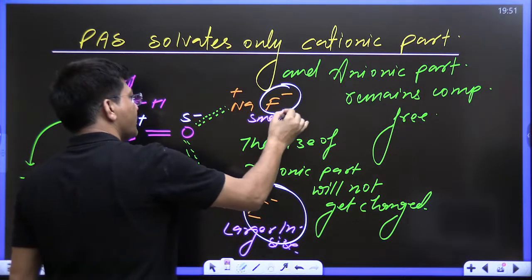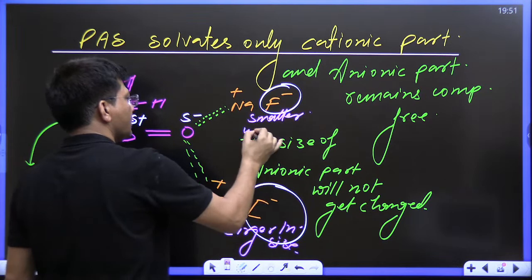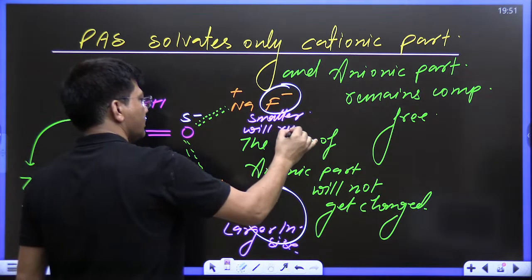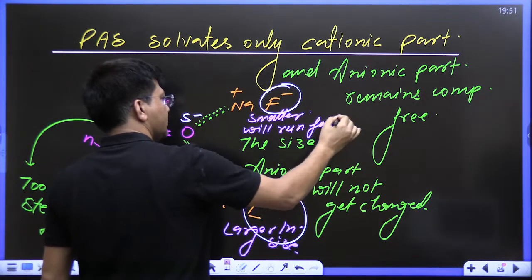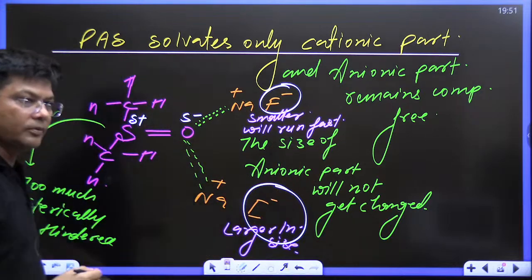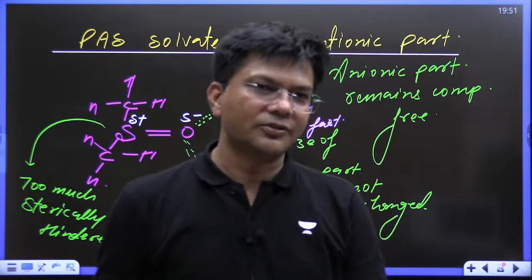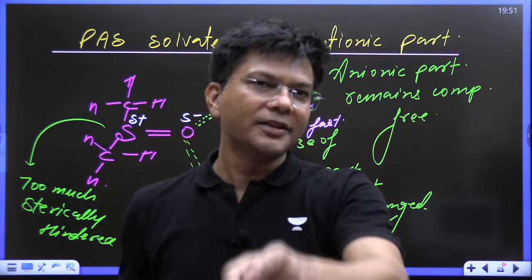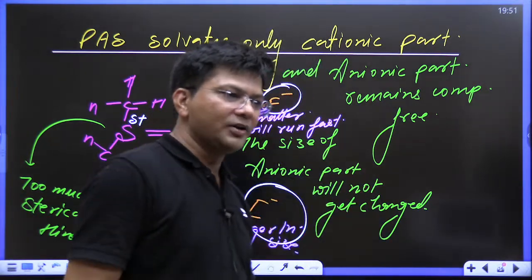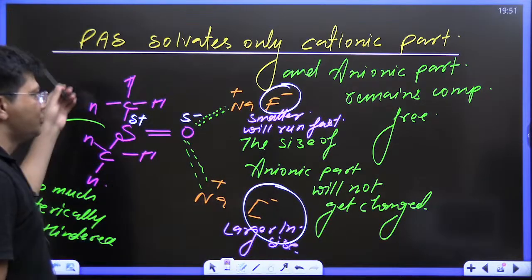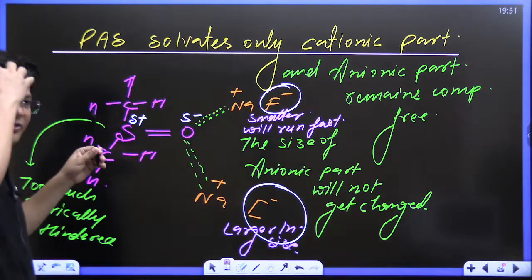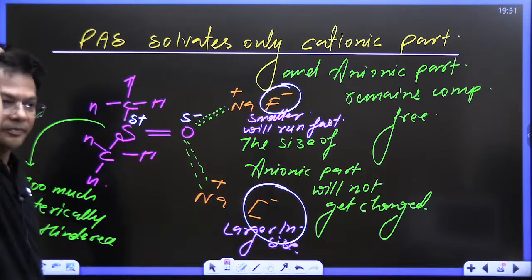So who will run fast? The smaller will run fast, and that's why in polar aprotic solvent, this is the order. Have you got the reason? Kids, do let me know that yes, it's clear to each and everyone.